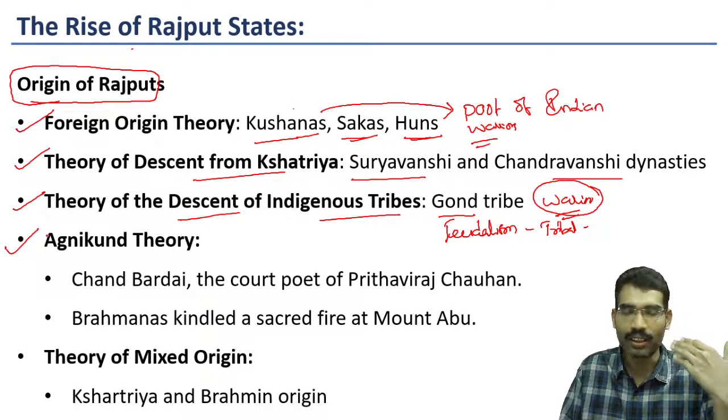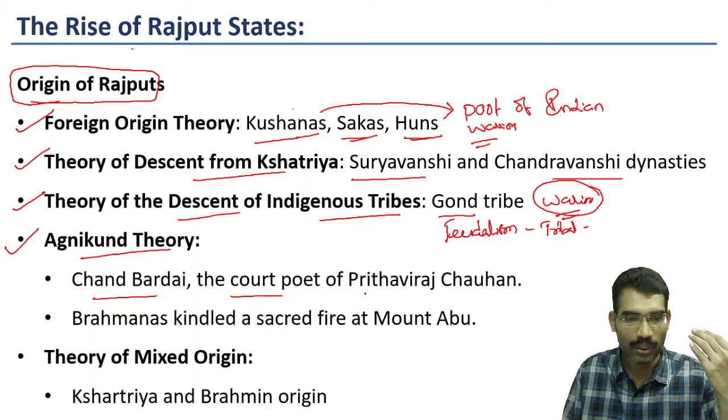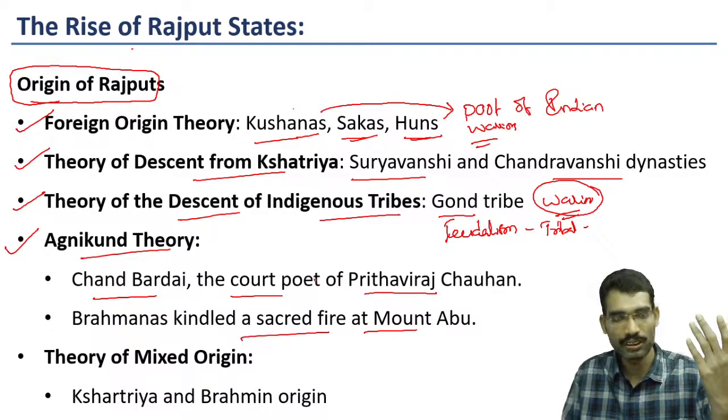One hypothesis is the Agni Kund theory. This is based on mythology. Chand Baradai, a court poet of Prithviraj Chauhan, according to his writings, said Rajputs were born out of an Agni Kund when Brahmanas kindled a sacred fire at Mount Abu.